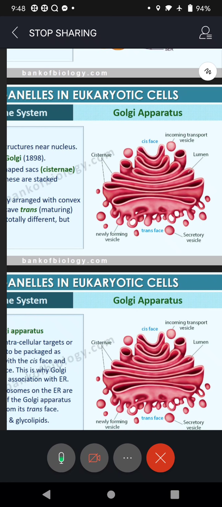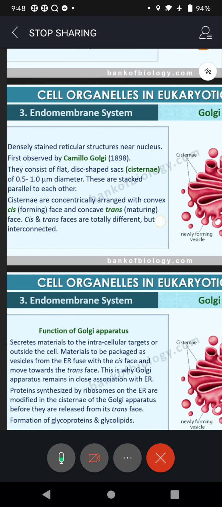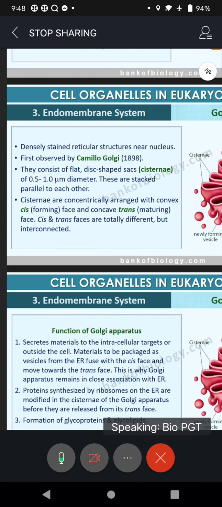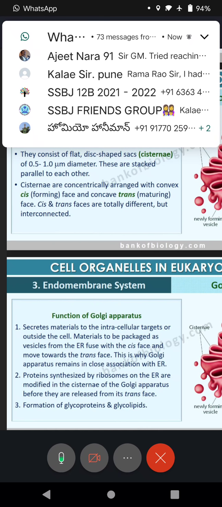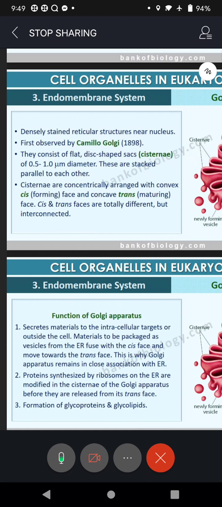Hope it's clear. And it is named the Golgi apparatus or Golgi body because of the name of the scientist who discovered it. The gentleman's name is Camillo Golgi, way back in 1898. Look at that. It is a densely stained reticular structure near the nucleus, first observed by Camillo Golgi. It consists of, as I said, flat disc-shaped sacs. Those sacs are called cisternae, and these are stacked parallel, as you are seeing.